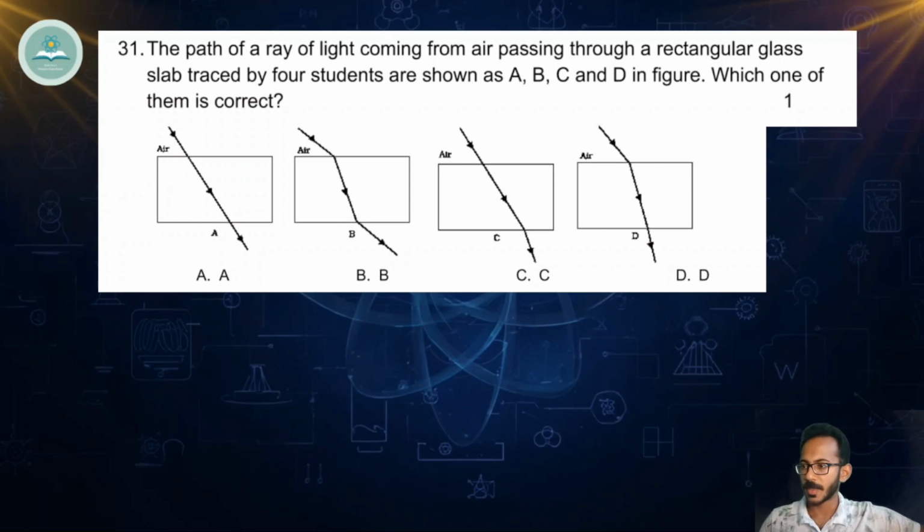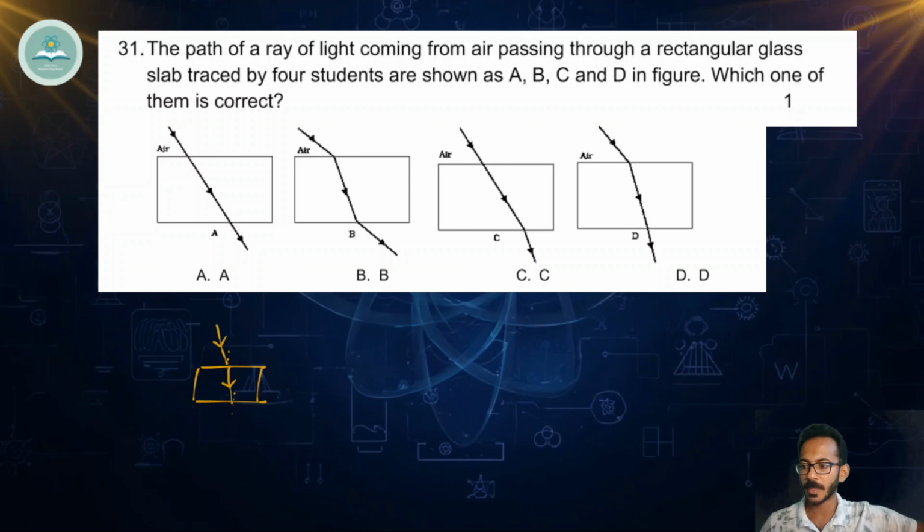In this question they are saying that the path of a ray of light coming from air passing through a rectangular glass slab traced by 4 students is shown in the figures A, B, C and D. Which one of the following is correct? We know that if we have a glass slab and the ray of light is coming and striking here, instead of going in a straight path, it will bend towards the normal.